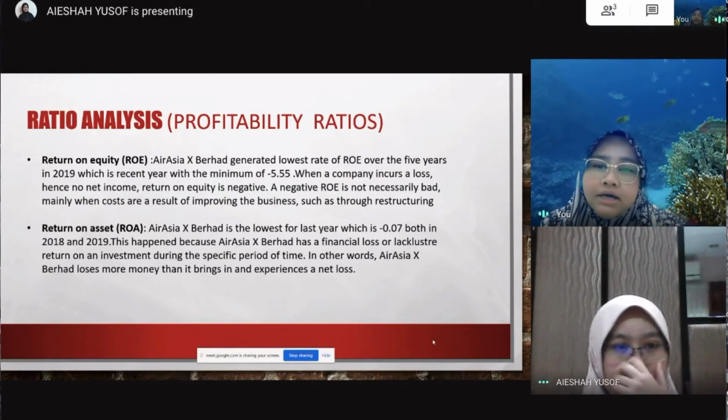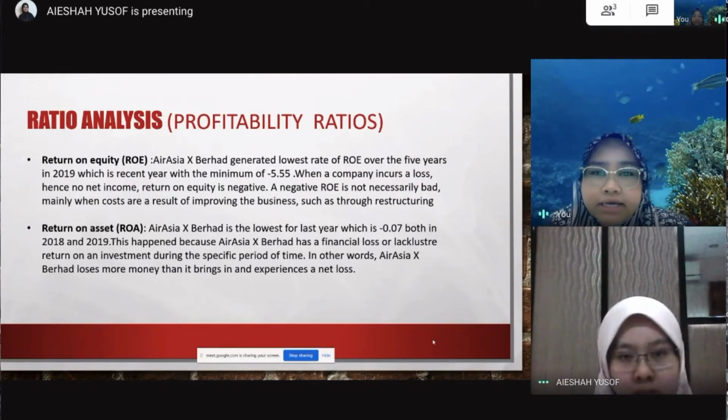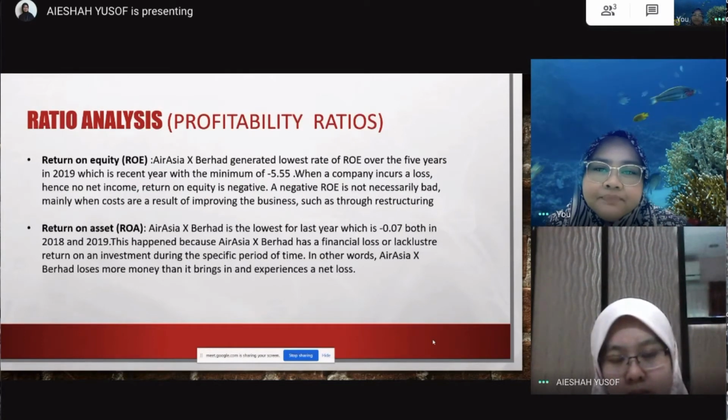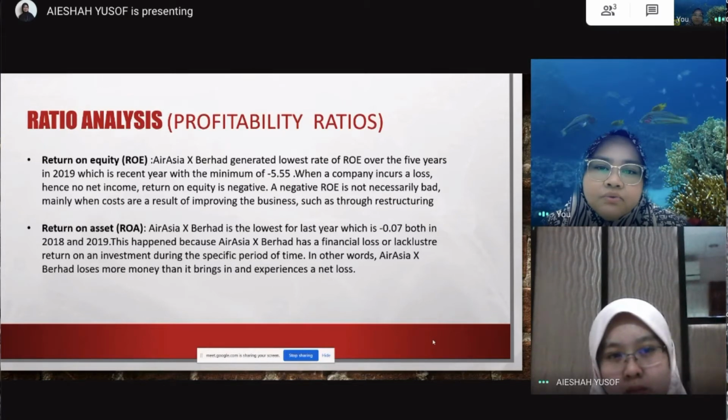For the ROE, AirAsia X Berhad generated the lowest rate of ROE over these 5 years in 2019, which is the last year, a minimum of negative 5.5. So it shows that when a company incurs a loss, there is no net income, so the return on equity is also negative.